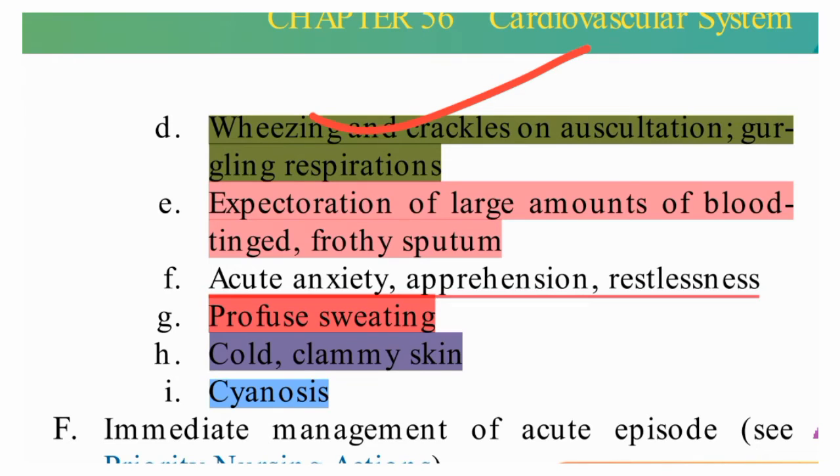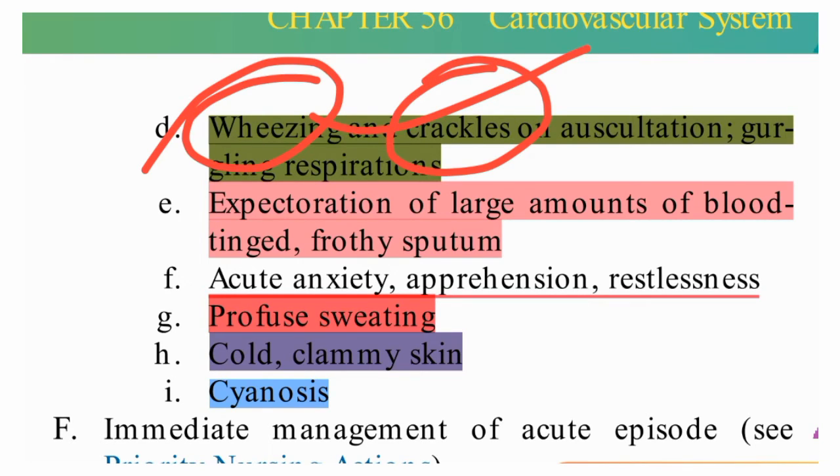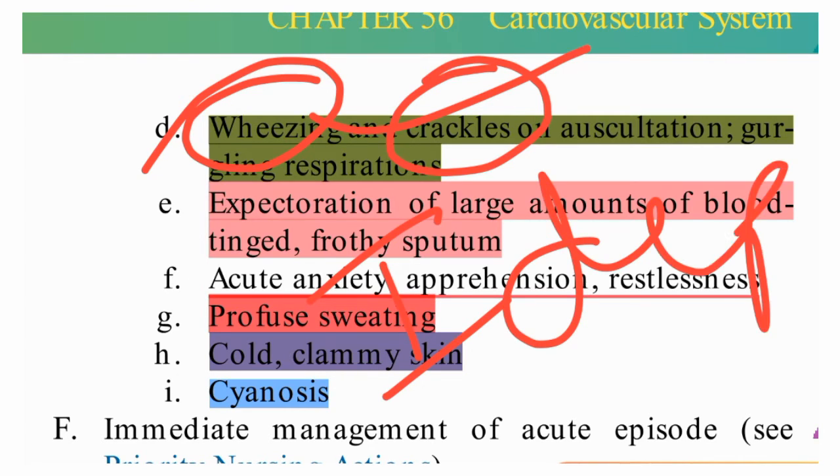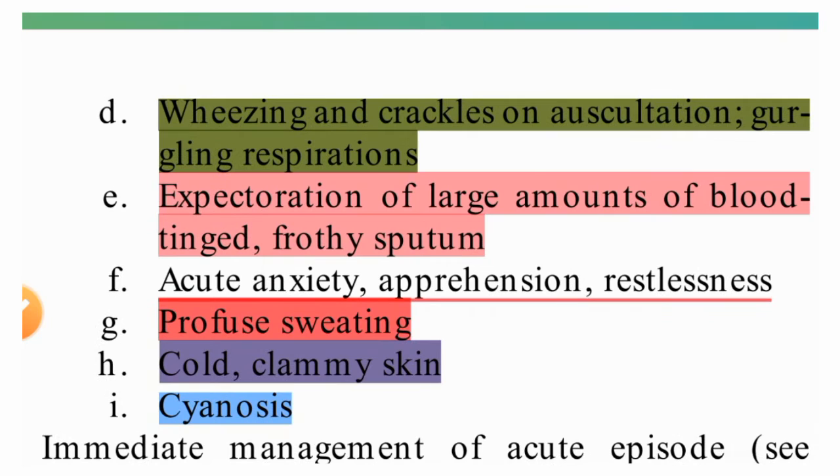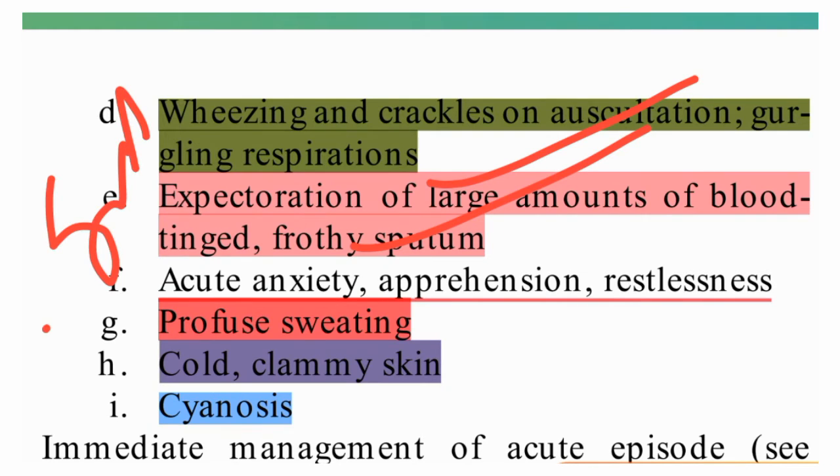Two types of lung sounds we can hear: one is wheezing, another is crackles. Crackles you will definitely hear because fluid is collected in the lungs. Whenever fluid is collected, a crackle sound will be heard. And expectoration of large amounts of blood-tinged and frothy sputum. This is very important, it always comes. These two points are very important.